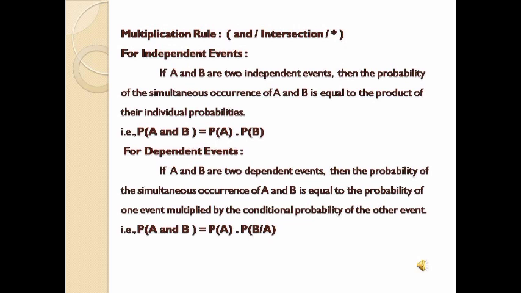That is, probability of A intersection B equals probability of A into probability of B by A. So this is the multiplication rule for independent and dependent events. We'll see another example where we'll identify whether it is the addition rule or multiplication rule, and if it is multiplication, whether independent or dependent. We'll see in the coming example.